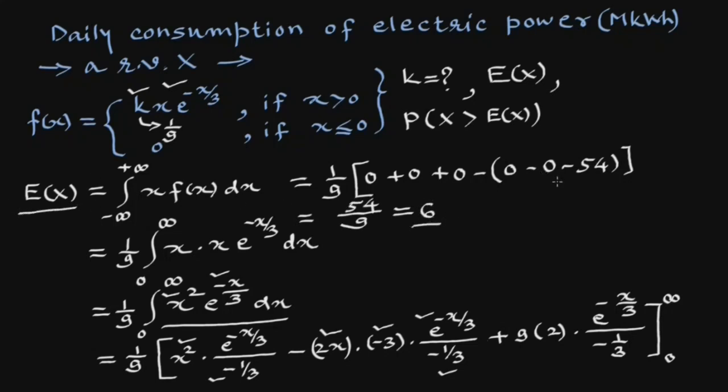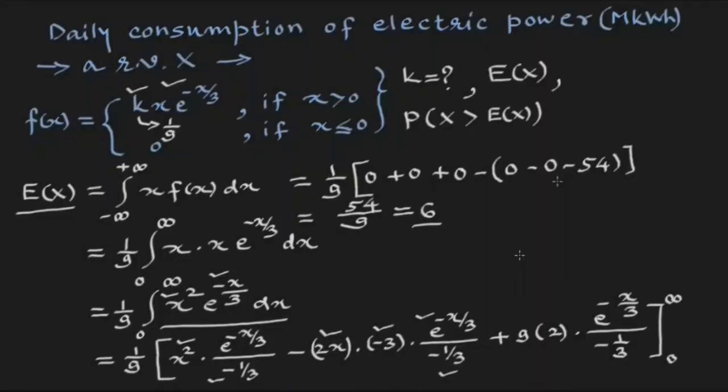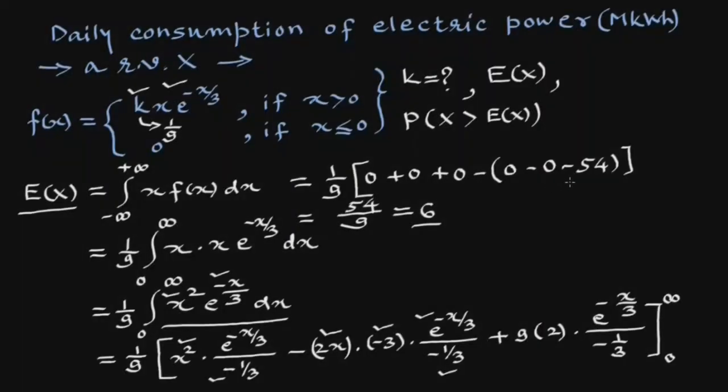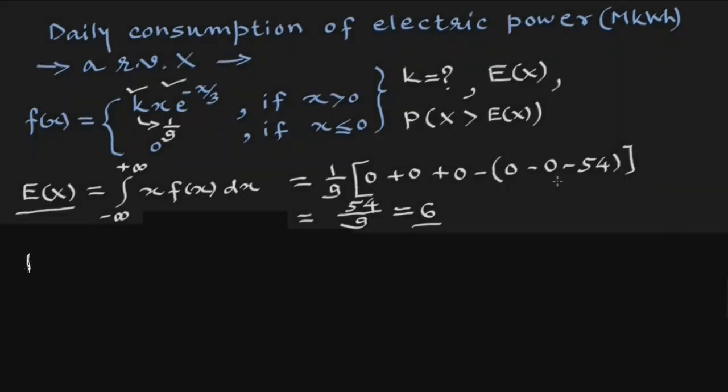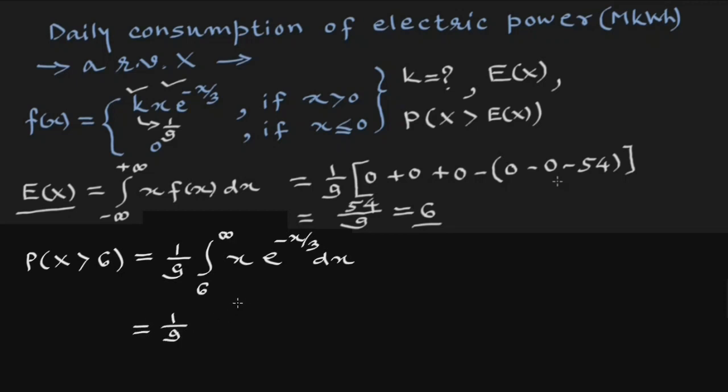In the next part we have to find the probability that on a given day the electric consumption is more than the expected value, that is the probability when x is greater than 6. Now the probability when x is greater than 6 is 1 upon 9 integral x e raised to minus x upon 3 dx from 6 to infinity, which is 1 upon 9.